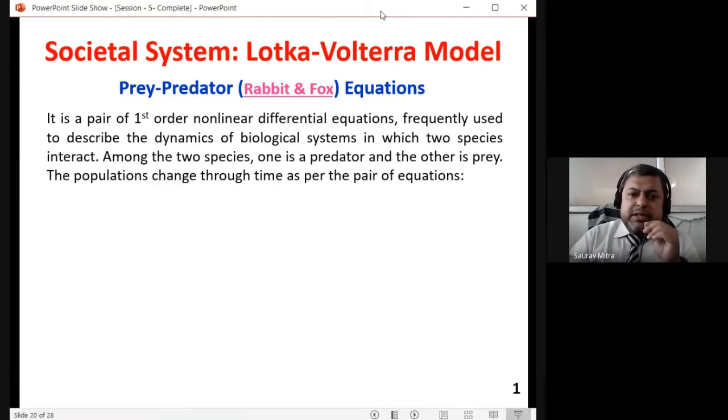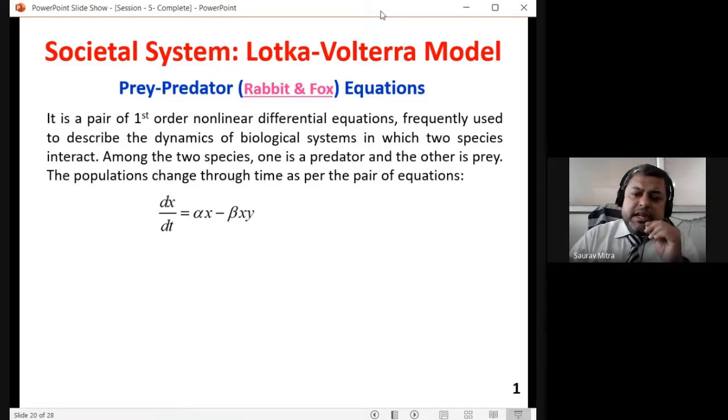As I told you, it will be a pair of first order nonlinear differential equations. The first equation is dx/dt. Here x is the count of rabbits in the jungle. So the count of prey in the jungle is given by x, and dx/dt is the rate at which the rabbits will increase in the jungle. What is alpha x? Alpha is a constant, or a coefficient of x. We have seen scalar multiplication. So alpha x is the overall count of the prey, or rabbits, in the jungle, minus beta xy.